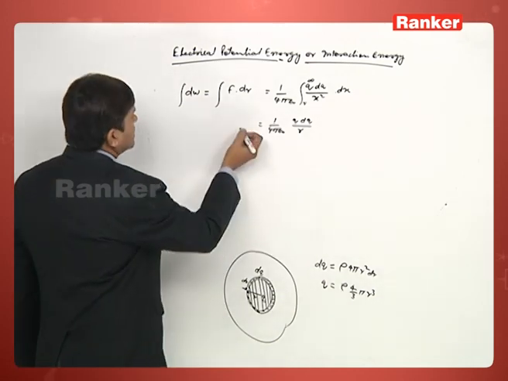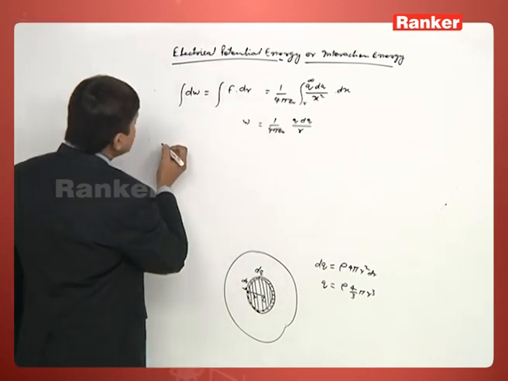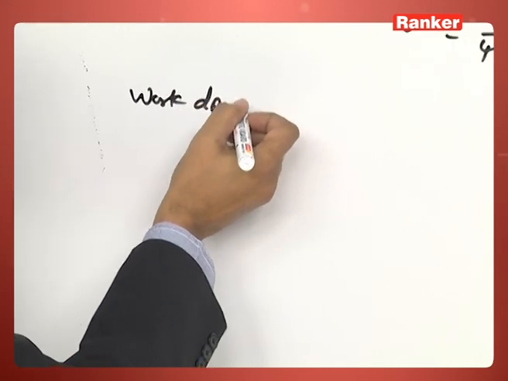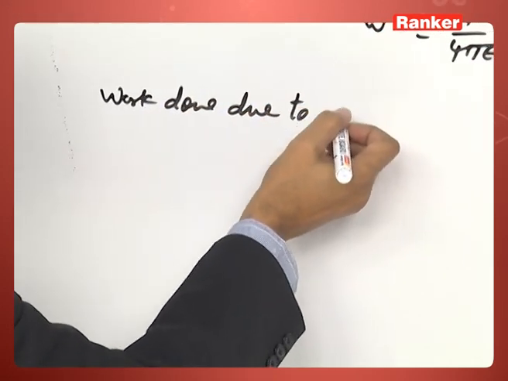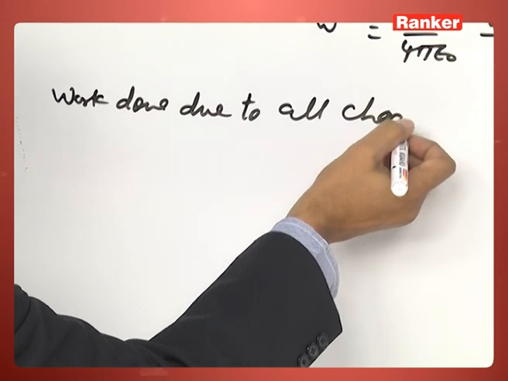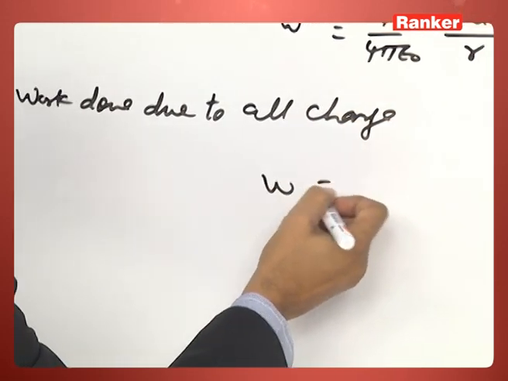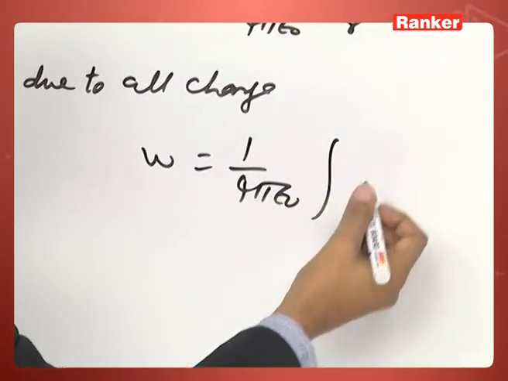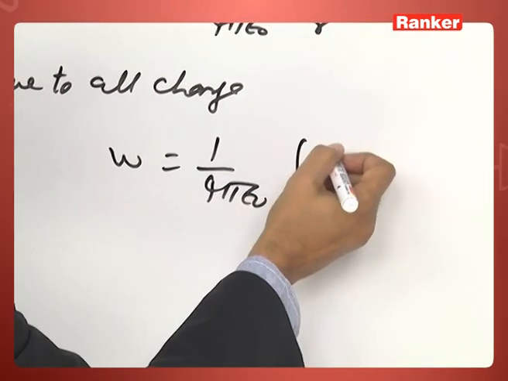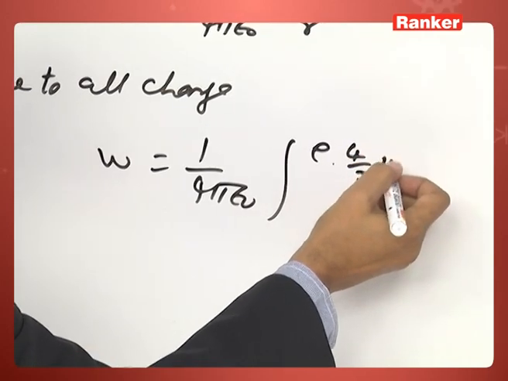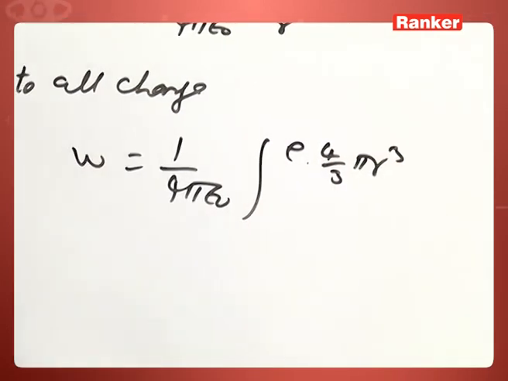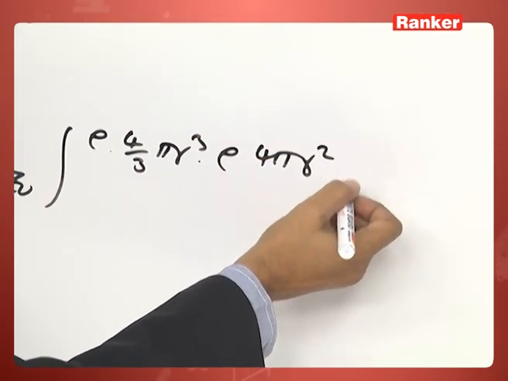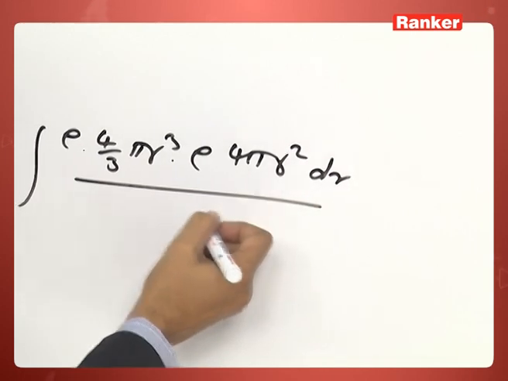Now, work done due to all charge: 1 by 4 pi epsilon naught. Now, substitute the value of q. Q is rho 4 by 3 pi r cube, and dq value is rho 4 pi r square dr, by r.